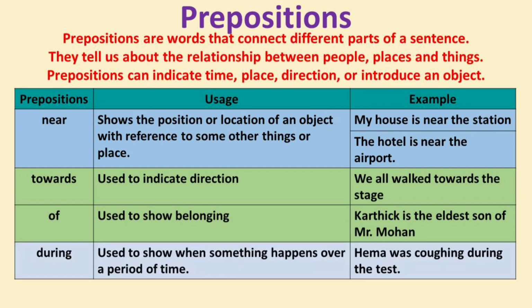Next we discuss about during. The preposition during is used to show when something happens over a period of time. For example, Hema was coughing during the test. Here, this sentence shows that the preposition during is used to show when Hema was coughing, during the test. Yes, Hema was coughing during the test. Do you understand, buddy? Hope you understand.